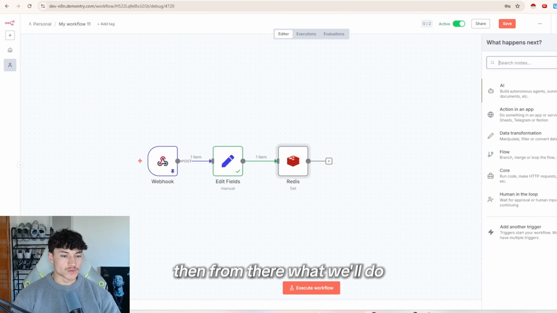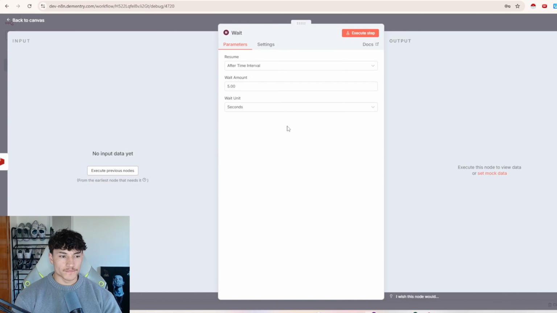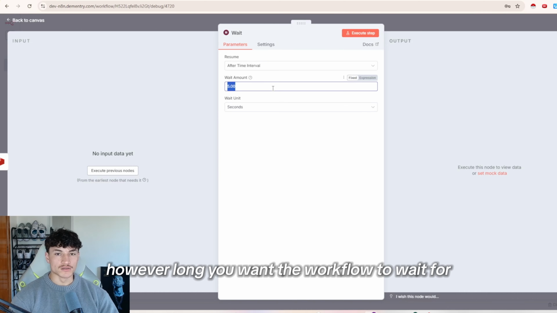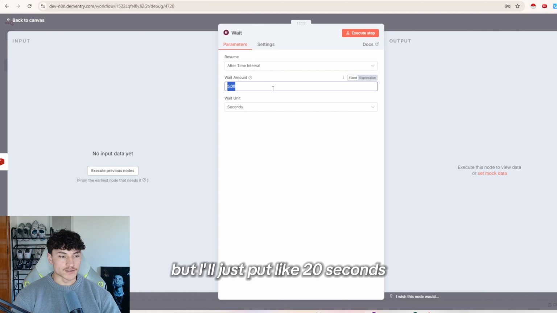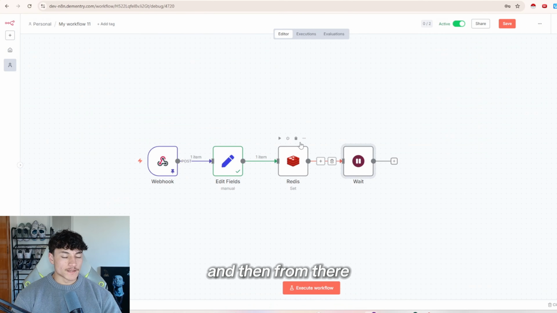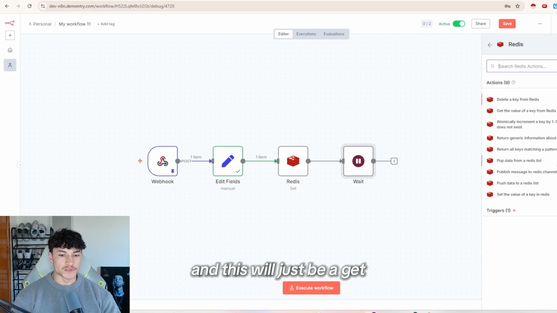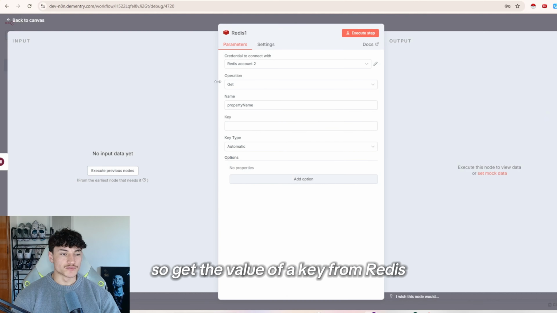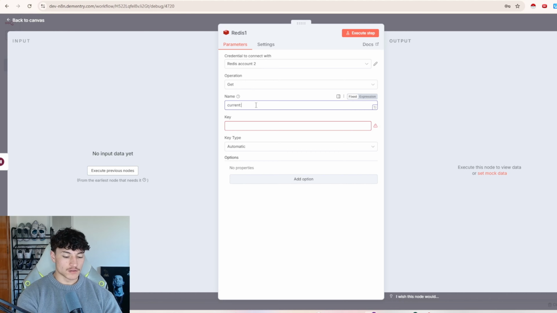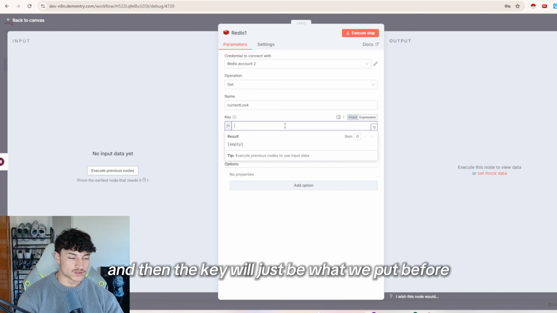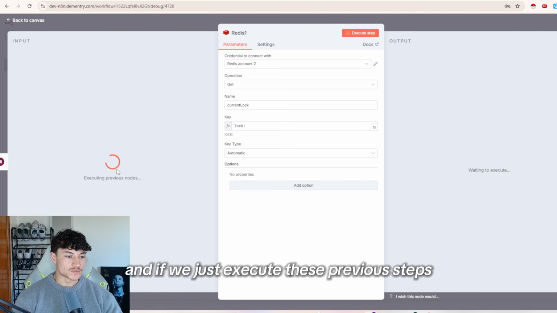Then from there, what we'll do is we'll add a wait node, and this is up to you. So however long you want the workflow to wait for that second message that comes through, but I'll just put like 20 seconds. And then from there, what we'll do is we'll add another Redis node, and this will just be a get. So get the value of a key from Redis, and then the name will be current lock, and then the key will just be what we put before, so lock colon, and if we just execute these previous steps,